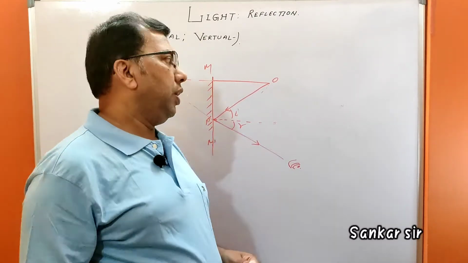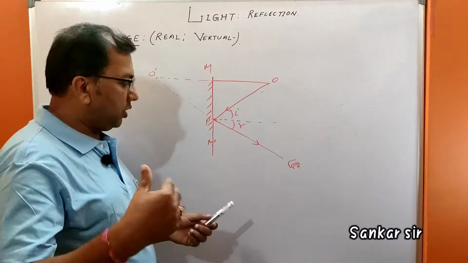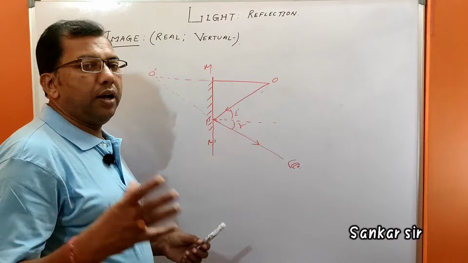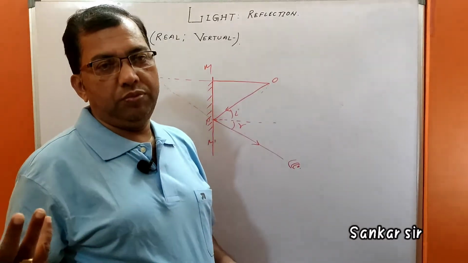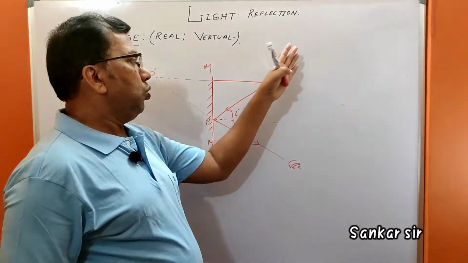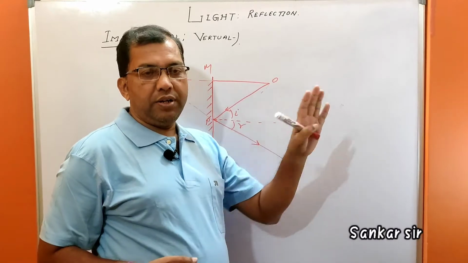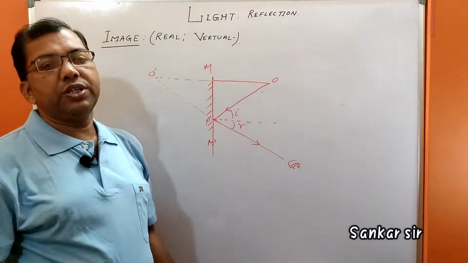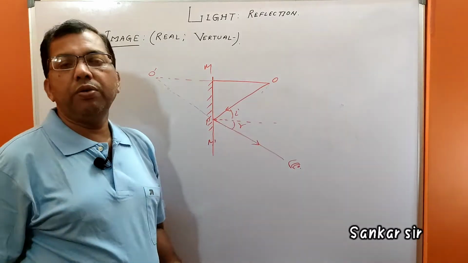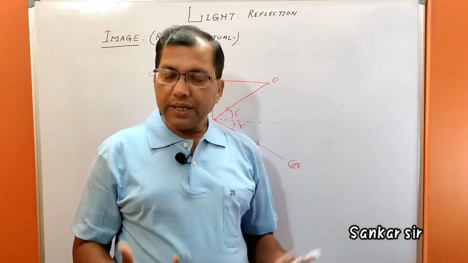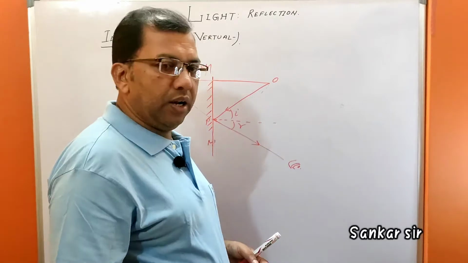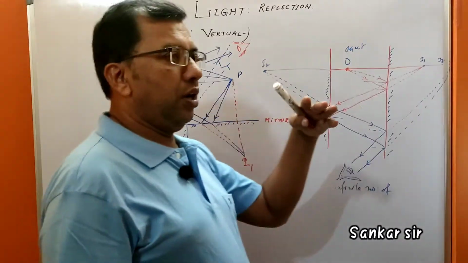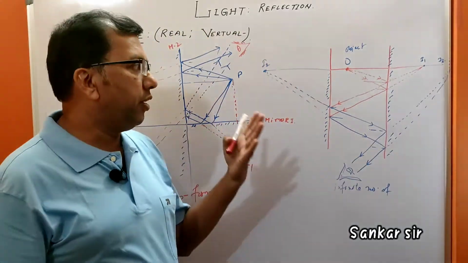Okay. So now let's discuss the different positions of a mirror and the number of images formed. Suppose two mirrors are placed at right angle. Or two mirrors are placed parallel to each other. How many images form in that case? Let's discuss how the number of images forms at different angles.